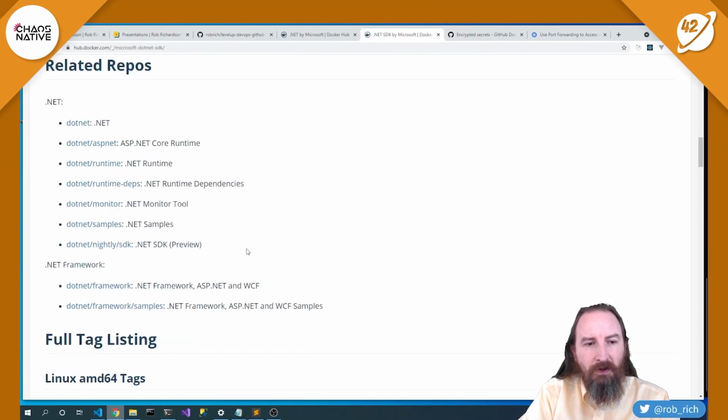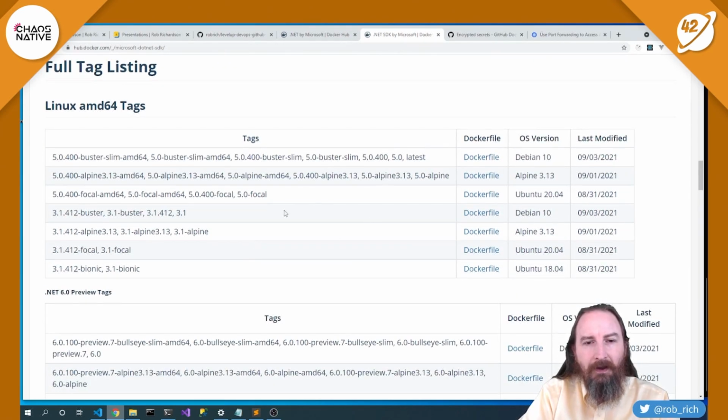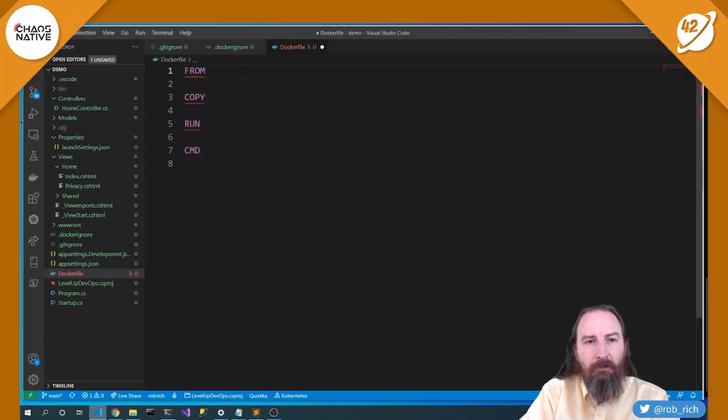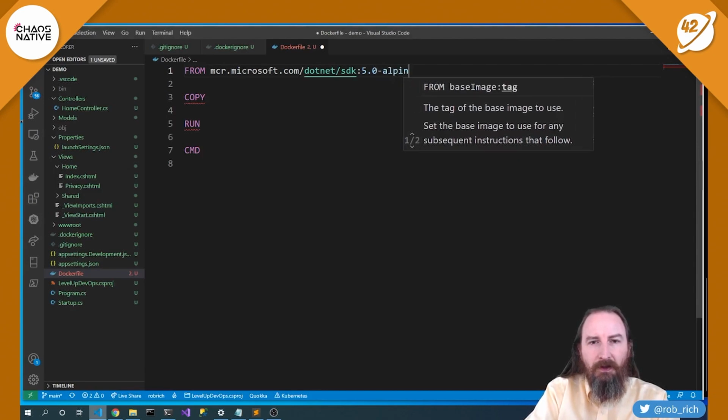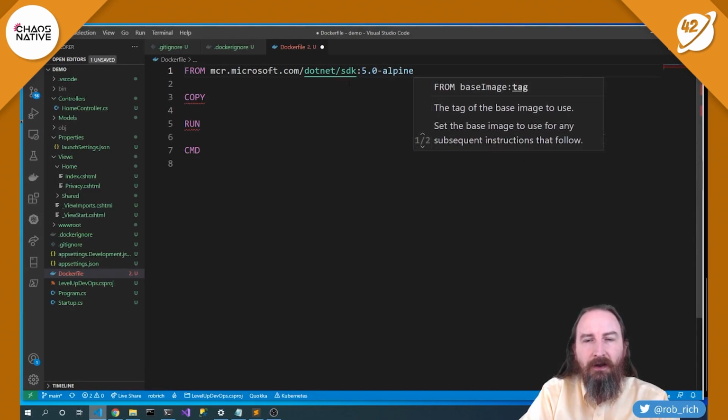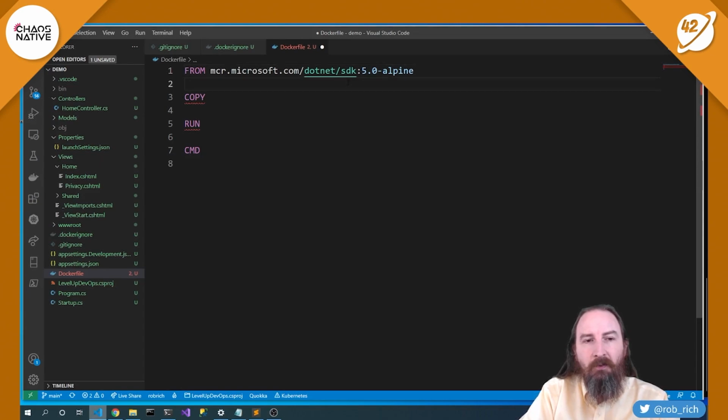Scrolling down a little bit, we can see the various tags available and the various Dockerfiles used to build those tags. And if we were just using the 5.0 tag that was specified above, we'd end up on Debian. Now Alpine is a really, really small version of Linux, so let's use the 5.0 Alpine tag instead. Okay, so back here in our Dockerfile, we're going to say FROM that -alpine. Now we're using the 5.0 Alpine tag that includes the build tools, the SDK, and now we have all of .NET in place.